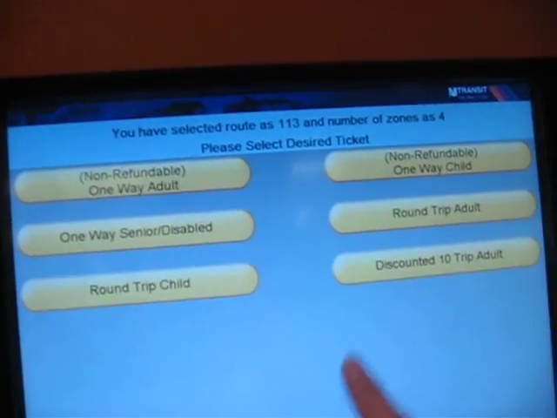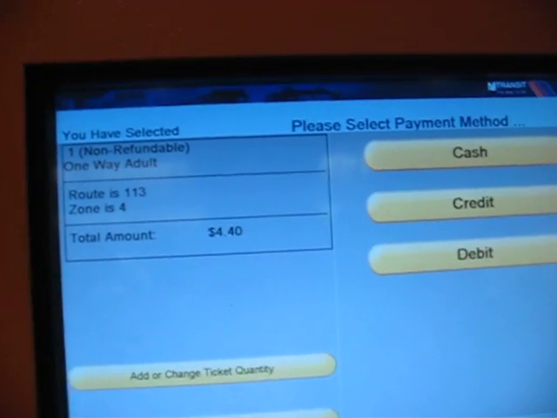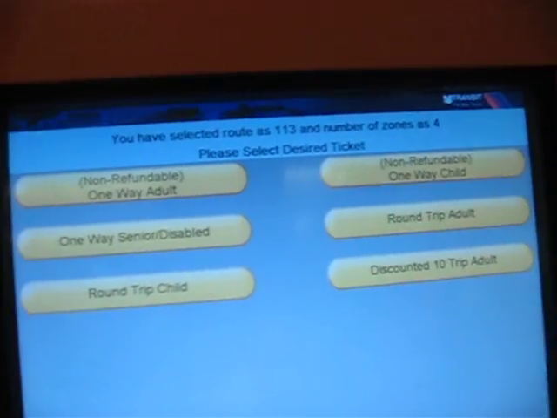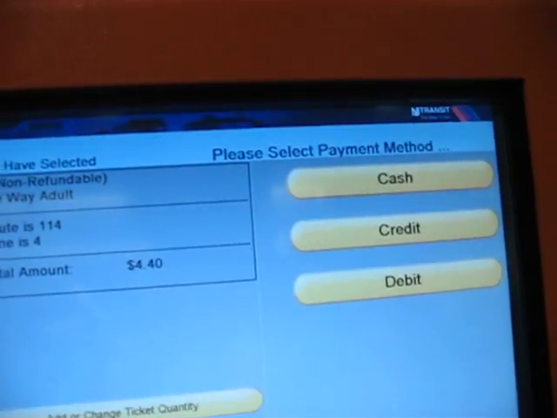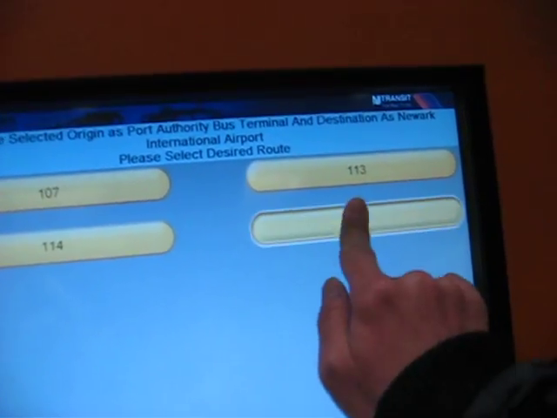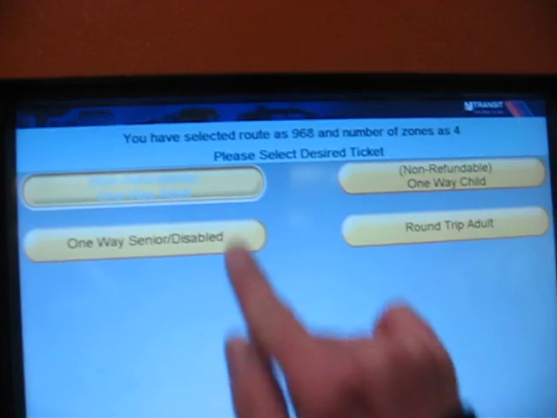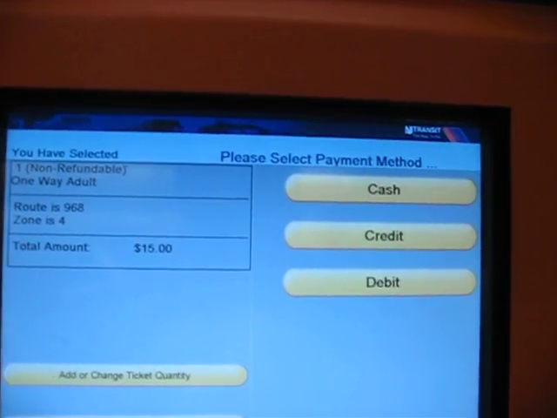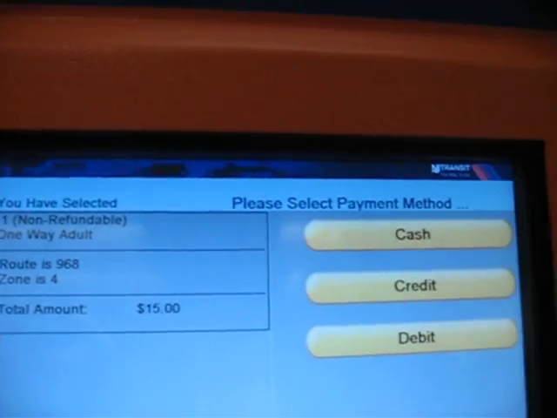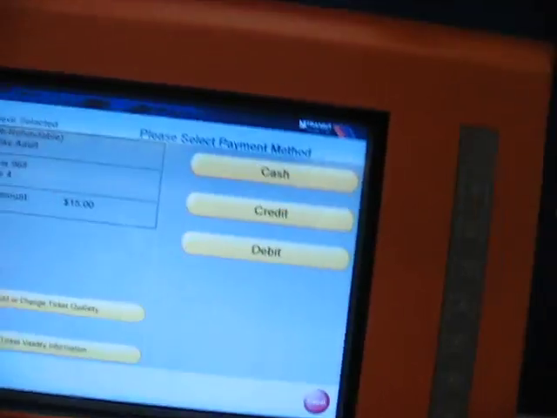If you are going on 113, also same price. 114 is also same price. And 968 costs you $15. You could pay by cash and credit.